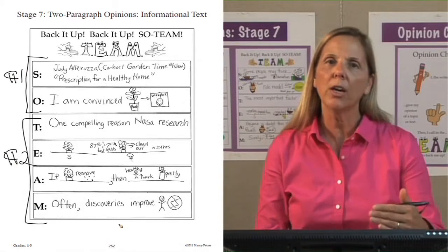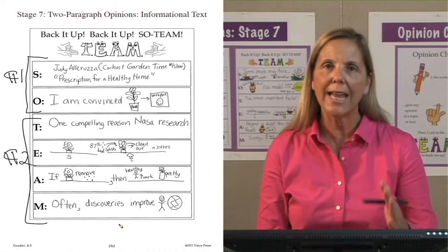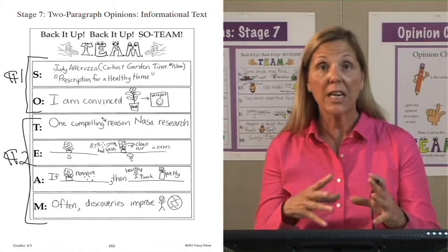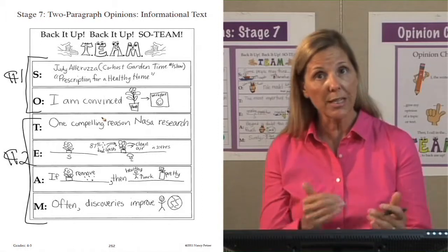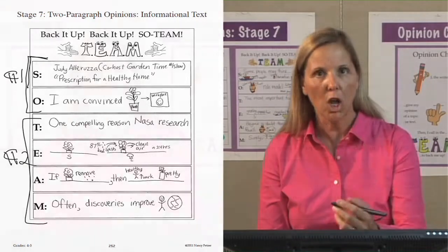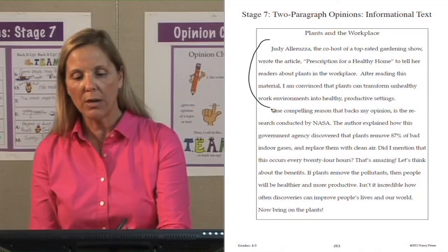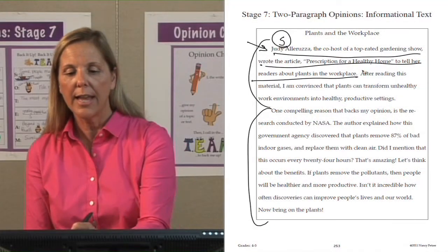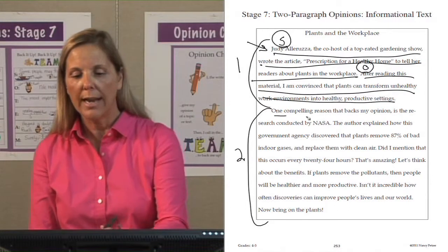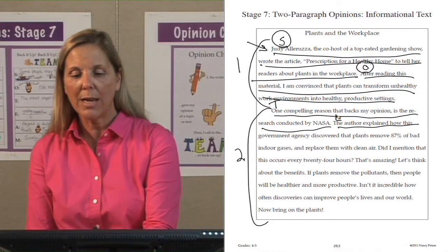The students are orally rehearsing their information over and over again, the way they're going to write it. Once it sounds sophisticated, it makes sense, and all the sentences flow together, then go write it out. And as they write, they need to keep talking. Notice I have my two paragraphs here, my summary here, then I have my opinion in paragraph 1. Paragraph 2, I have my transition. Next, I'm going to have my evidence.